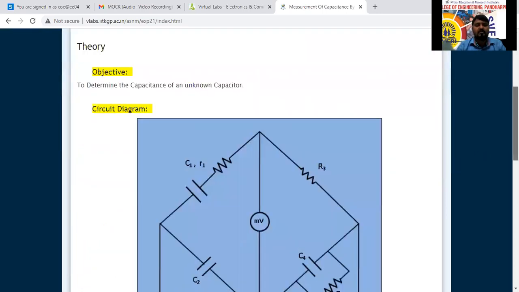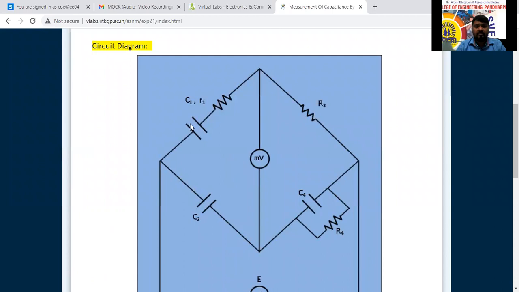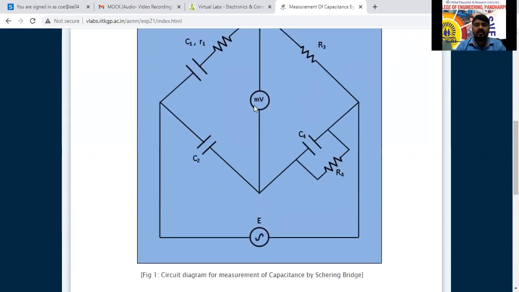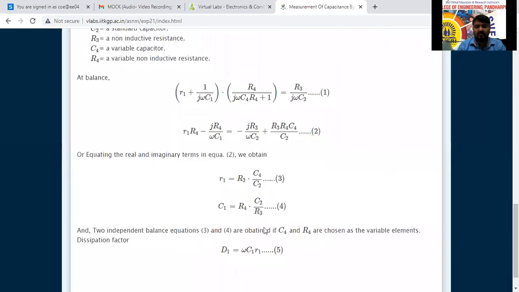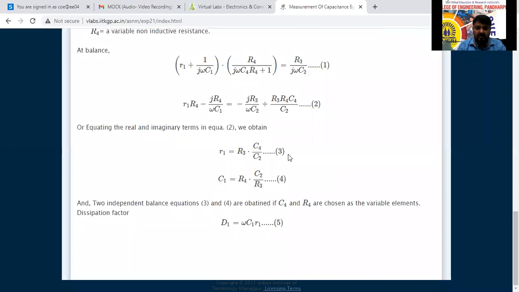First, here also the theory part is there. The same diagram we have discussed here now. The C1, R1, C2, R3 and C4, R4 are connected as arms of the bridge. In between, the detector is there. It is a voltage detector we have used, and it is going to display the value in the form of millivolts. So this is the circuit diagram. Whatever diagrams I have used, I have taken the image from here only, and from here only they have copied all the equations. These are the R1 equation, R2 equation. You have to remember these equations. You have to note down the readings and enter them in the table.